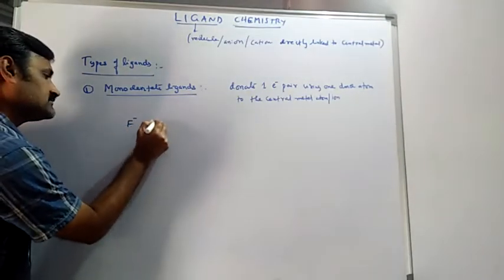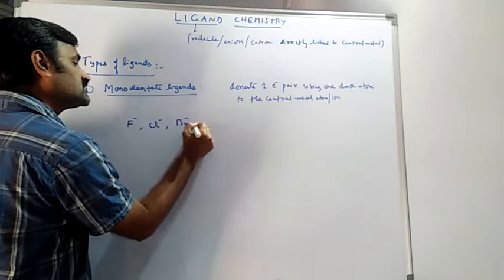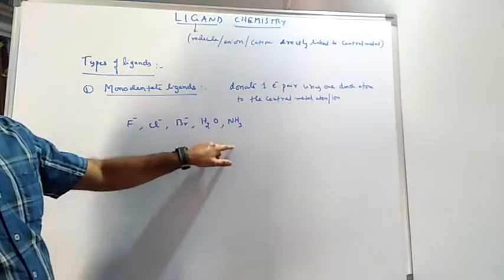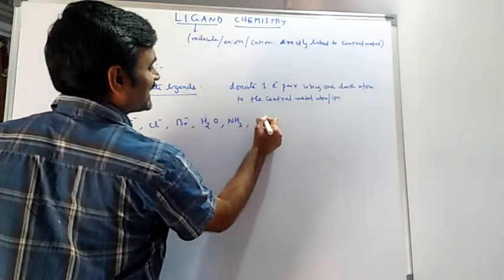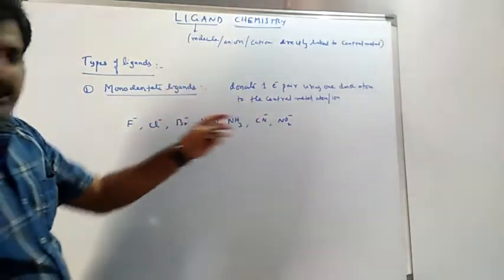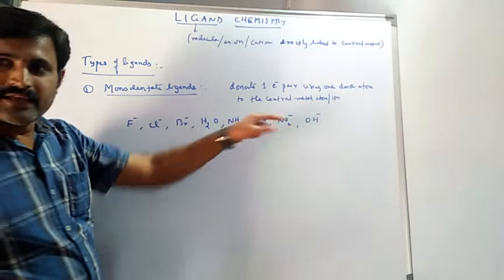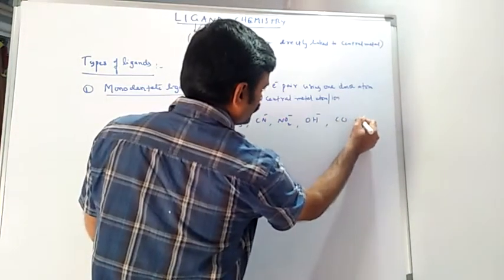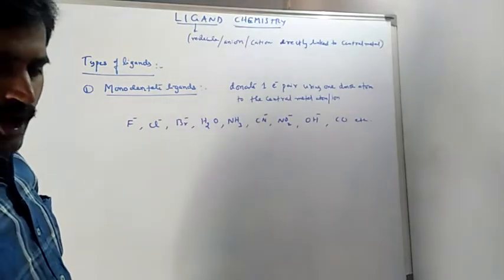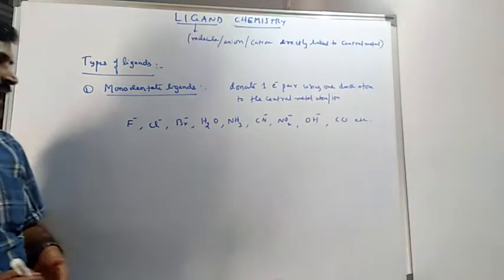We have observed that F minus, Cl minus, Br minus, H2O, NH3, even the negatively charged CN minus, NO2 minus, OH minus, CO, etcetera. So, these are all examples of this kind of ligands. So, ligand examples we observed.